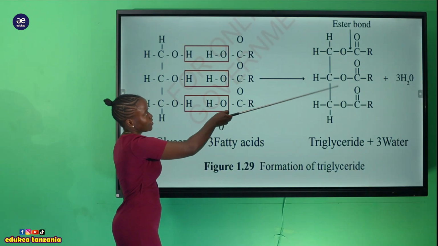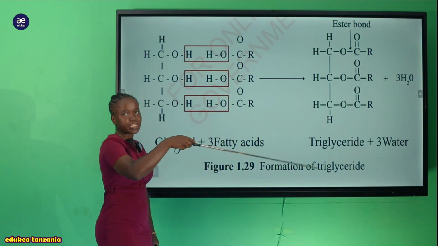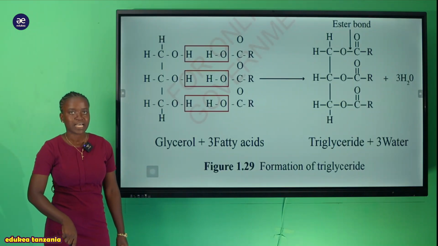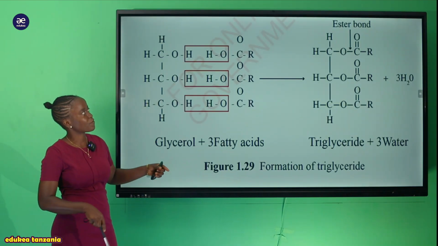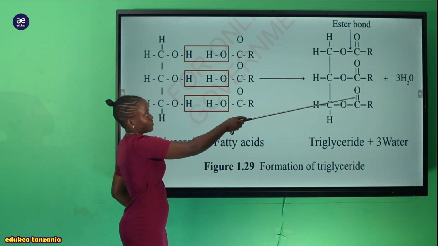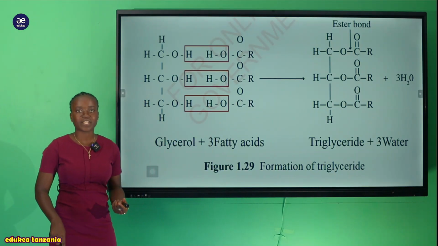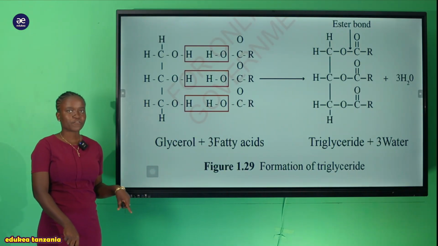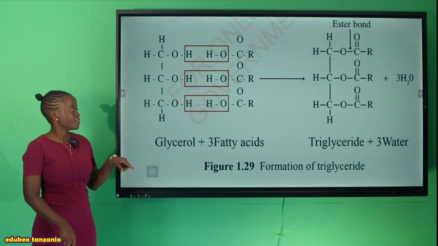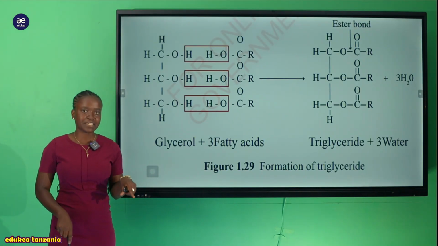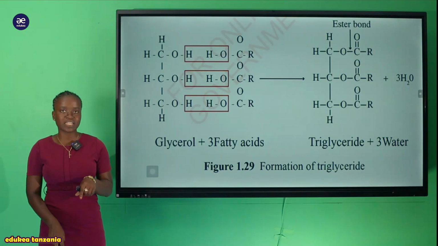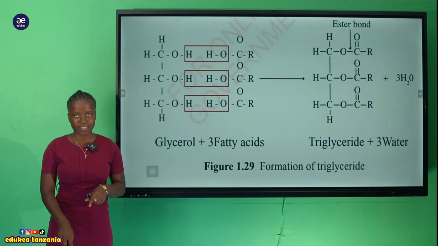After the formation of the ester bond, it involves the loss of water. And that loss of water comes just because there is a formation of the ester bond. Thereby, it loses 3 molecules of water. And that's how triglyceride is formed. And triglyceride is the lipid.